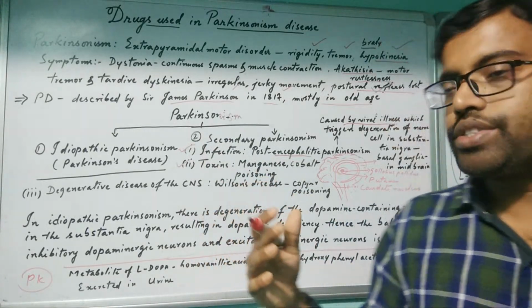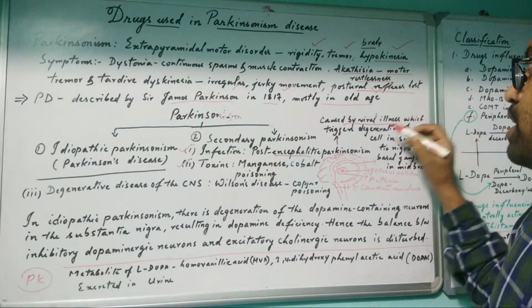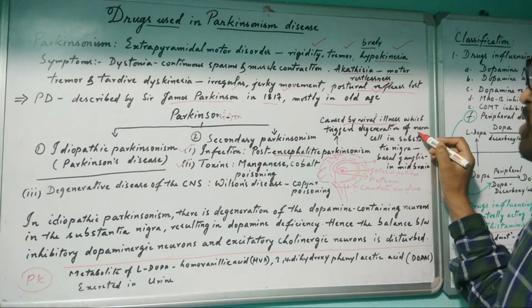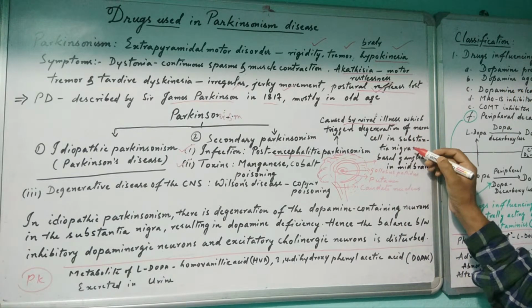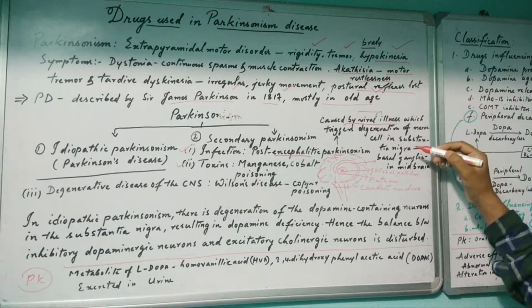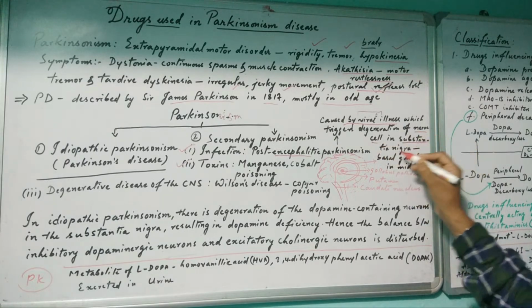A viral illness can trigger degeneration of nerve cells in the substantia nigra. So if he or she is affected by a viral illness, the nerve cells in the substantia nigra will be affected.